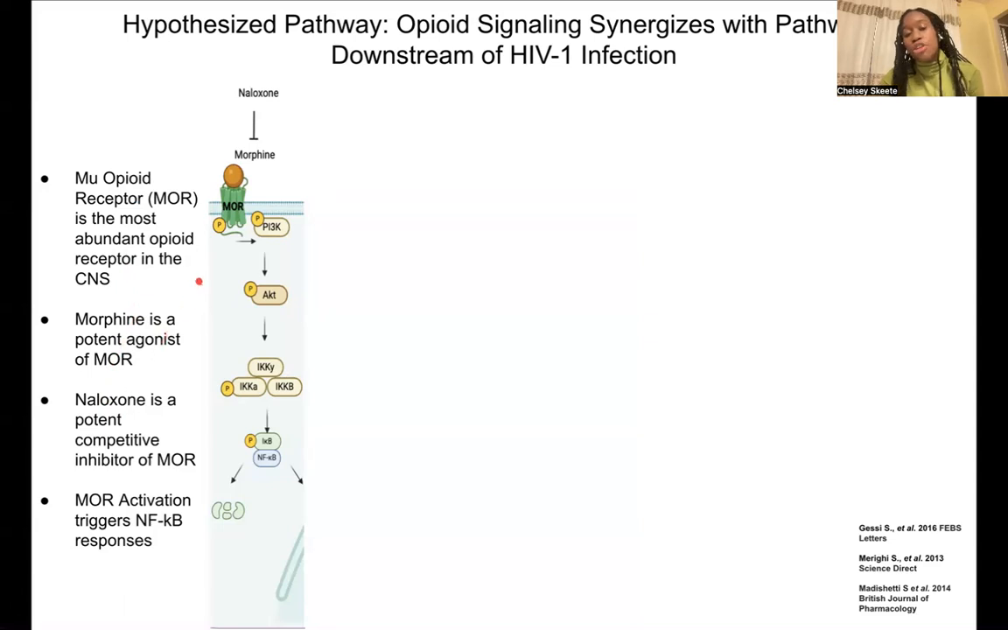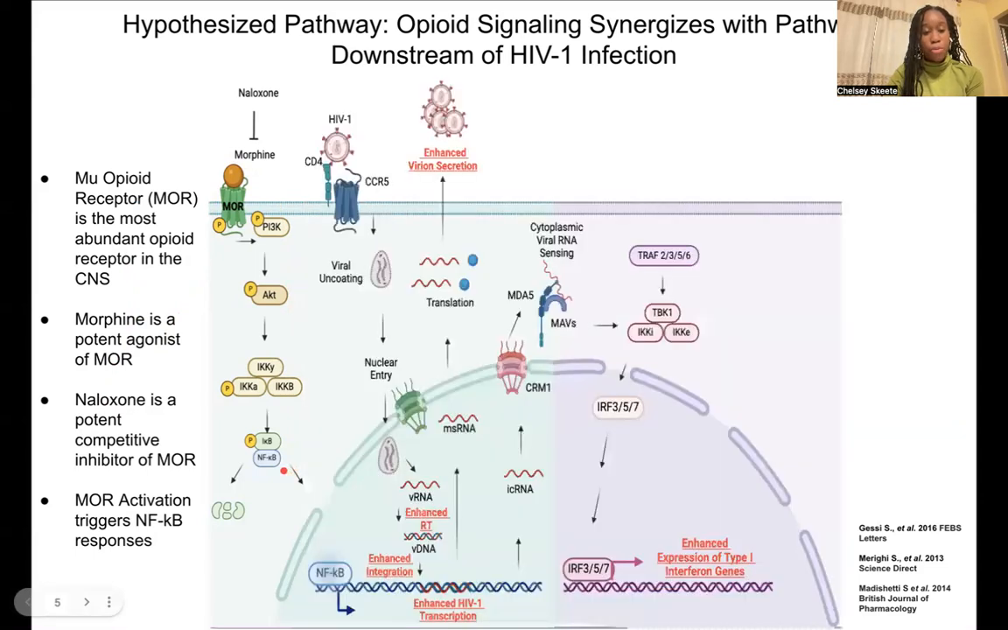And so upon activation of mu, the receptor is phosphorylated, which triggers a wide range of phosphorylation cascades. Only one of those cascades we're focusing on today, known as the PI3K AKT pathway, which has been shown to induce NF-kappa B activation. So we're hypothesizing that opioid signaling synergizes with HIV infection to promote HIV infection within microglia and also promote innate immune responses.